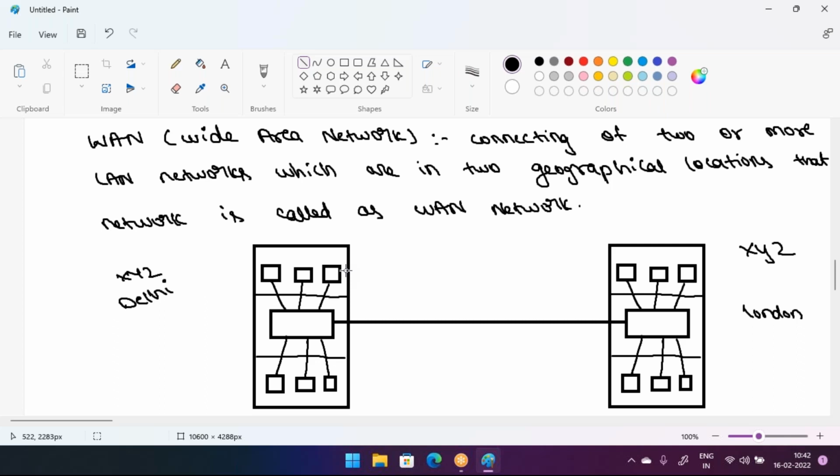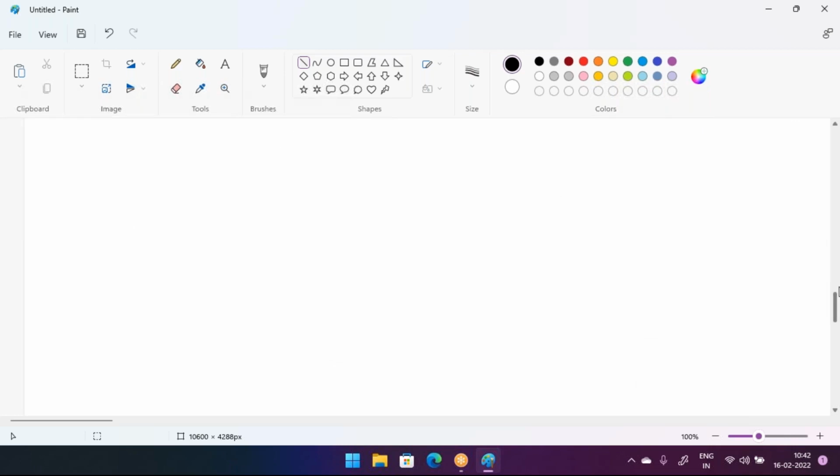These are the two networks we see in our regular life, majorly the LAN network and the WAN network. Within an office, within a floor, within a building, it is a LAN network. If you connect two different LAN networks in two geographical locations, that network is called a WAN network.